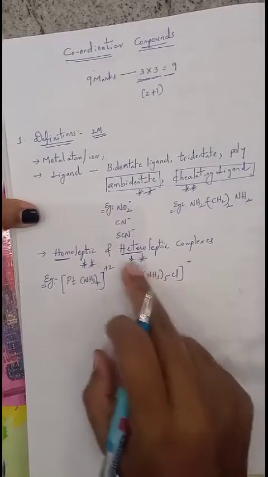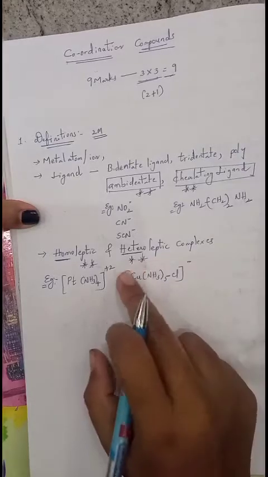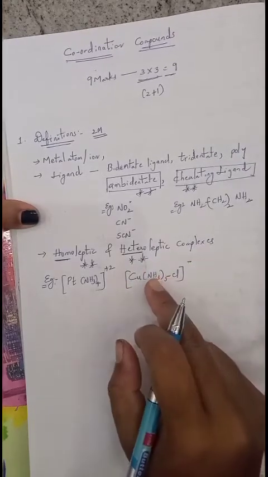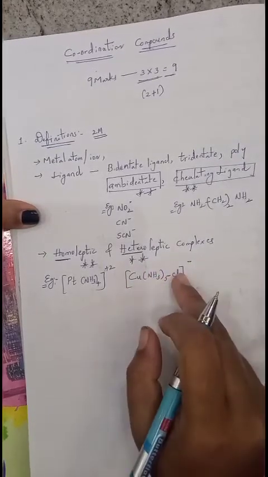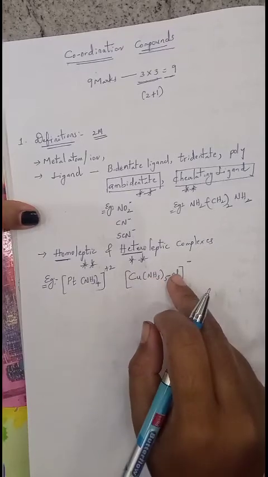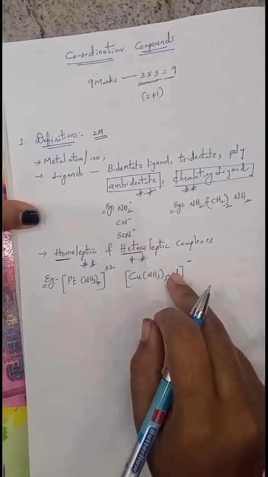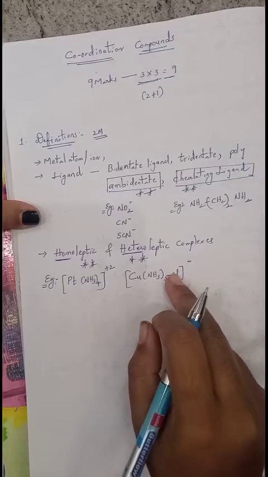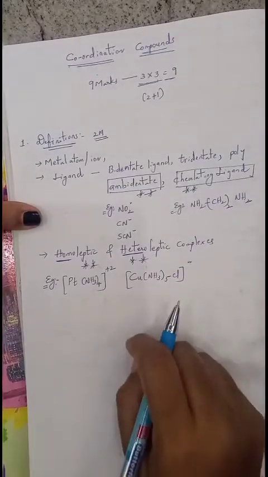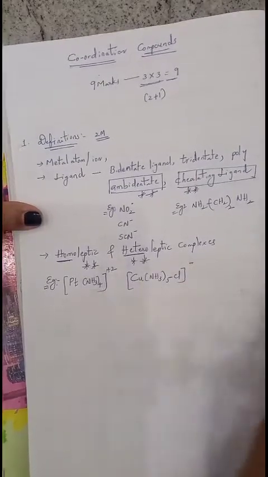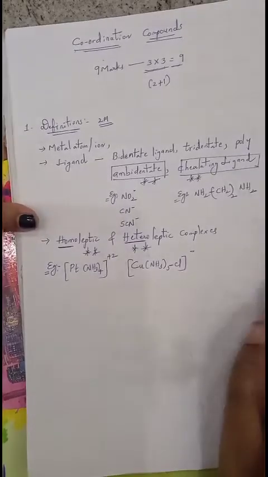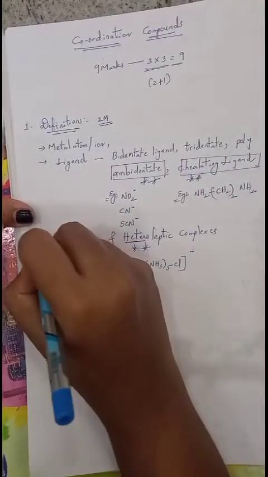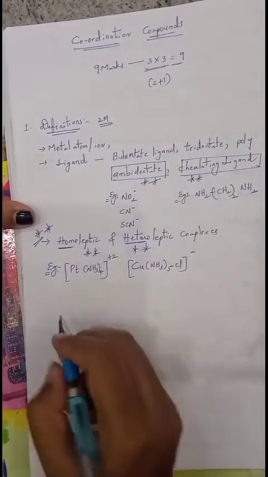Here, within the coordination sphere, you can observe 2 different types of ligands. One is amine, the other one is chloride. So in a coordination compound, if 2 or more different types of ligands are present, then those are said to be heteroleptic complexes. Very important for 2 marks, these 2 definitions.